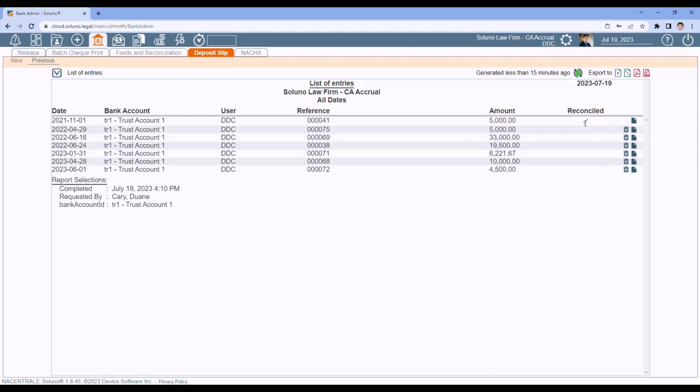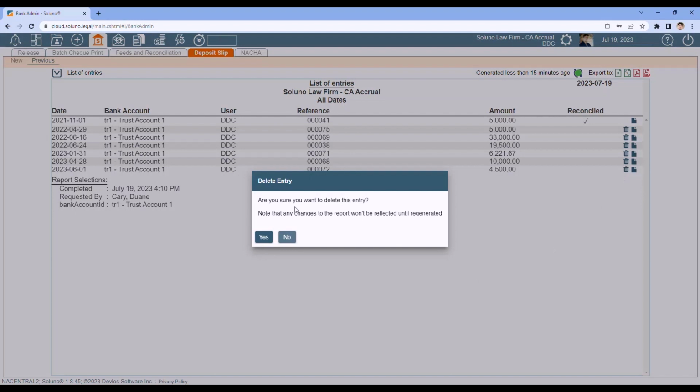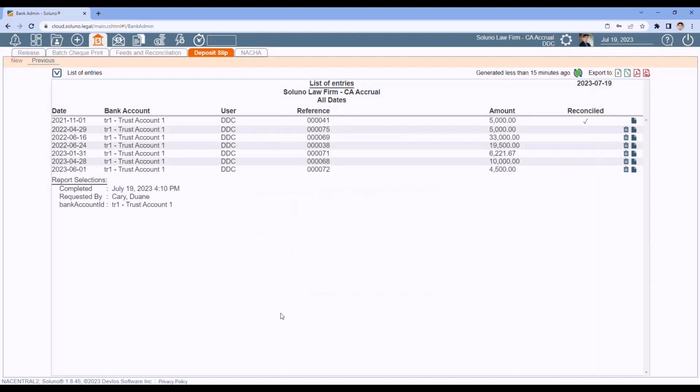Otherwise, if it has not been reconciled, then you will see the trash can icon, so you can delete the deposit slip and then go back and recreate it after you fix any errors that were with any of the receipts within that deposit slip. Just click Delete. Are you sure? Click Yes. All that does is delete the deposit slip. The actual individual receipts remain untouched.